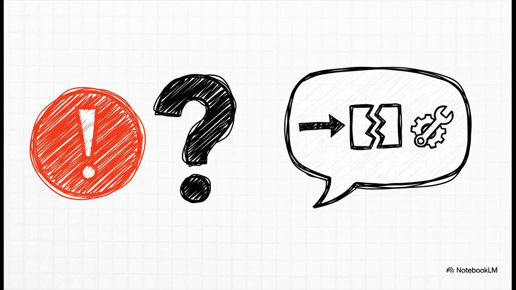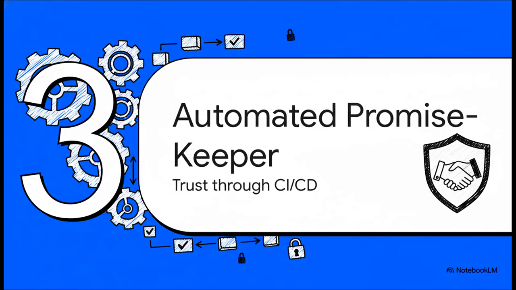A good error should tell the user exactly what's wrong, like pointing out an invalid path, so they can fix their request without having to guess. Now, running all these tests by hand is a good start, but it's just not going to scale. To really build and maintain trust, we need an automated promise keeper. And that, my friends, is where a CI/CD pipeline comes in, enforcing our contracts on every single change automatically.